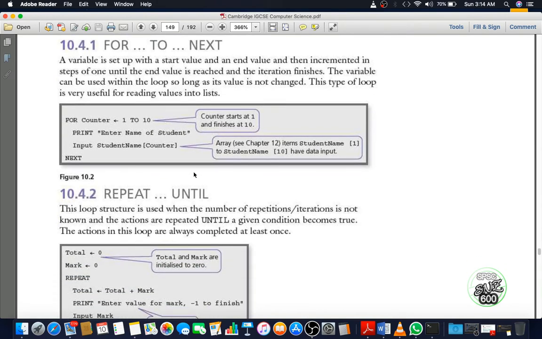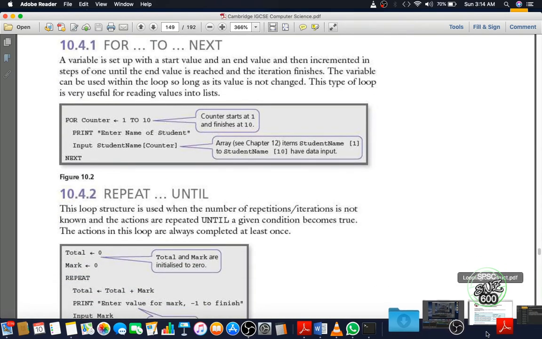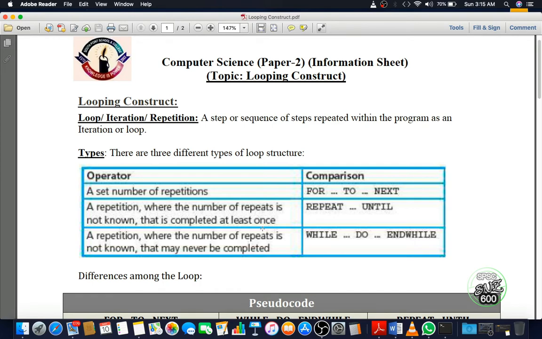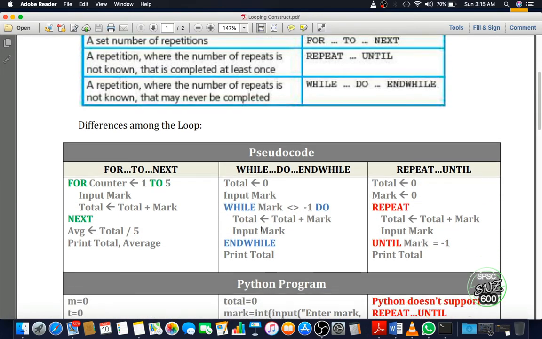These lines I'll explain to you from my information sheet. So here we are. For the definition of loop, you write a definition from here: a step or sequence of steps repeated within the program as an iteration or loop. So this is a definition. There are three different types of loop. We have already learned the differences among the loops. So here is the pseudocode for three different types of loop.